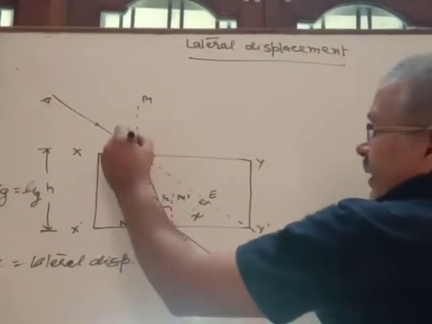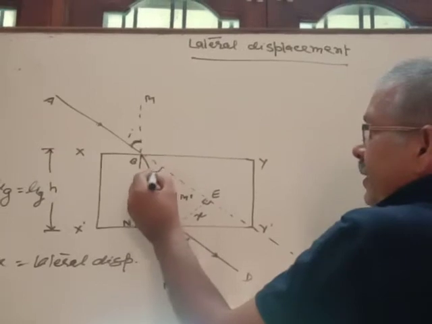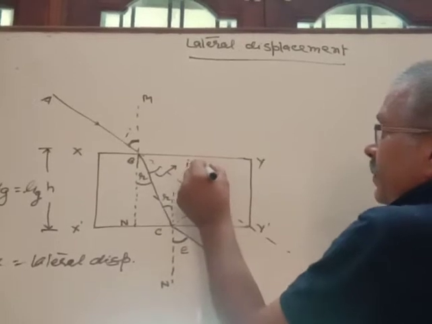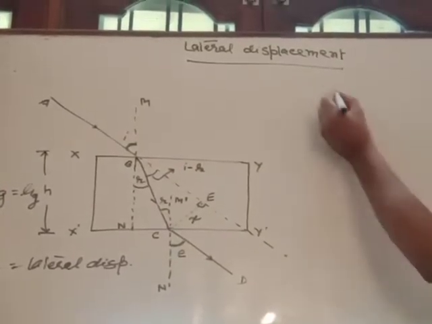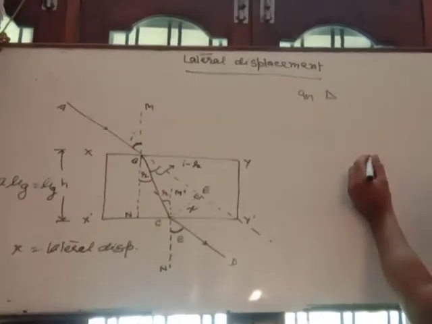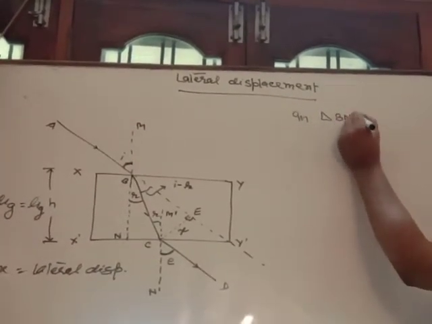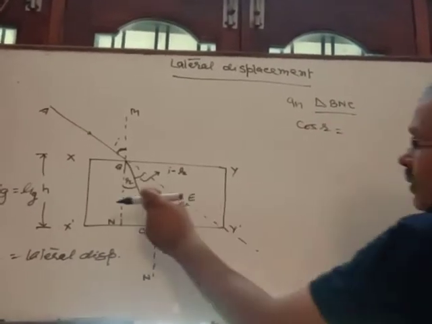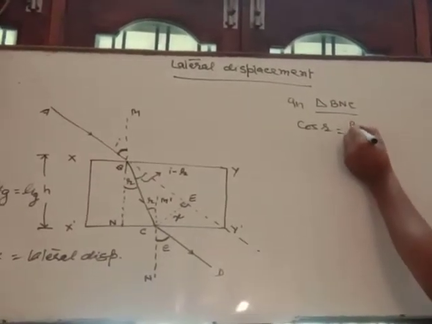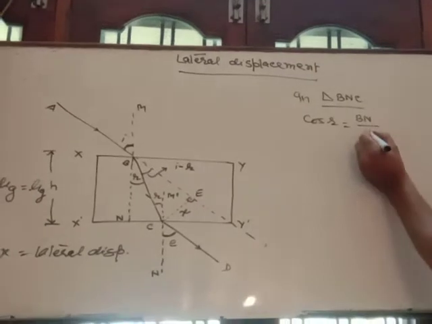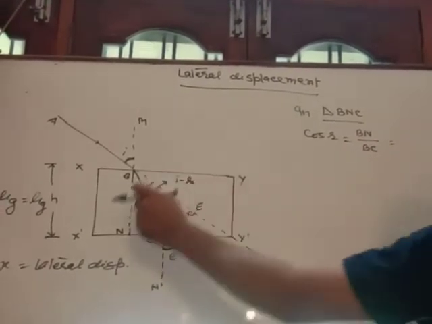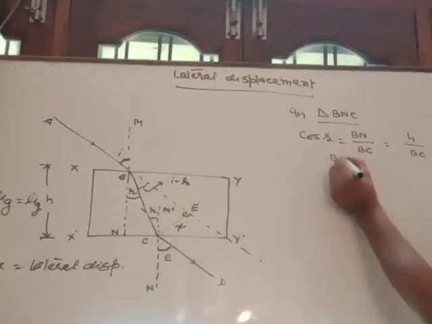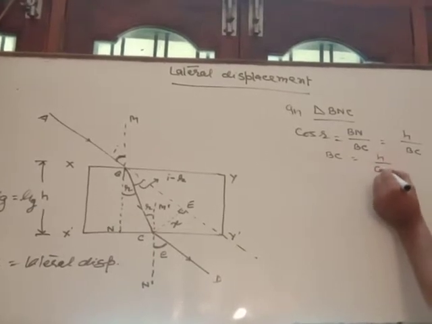Clear? This angle is I, this angle is R. So what about this angle? It is called the angle of deviation, and its value is I minus R. So in right angle triangle ABC, cos R is equal to base BN upon hypotenuse BC, and BN is equal to H, which is the thickness of the glass slab, upon BC. So BC is equal to H upon cos R.